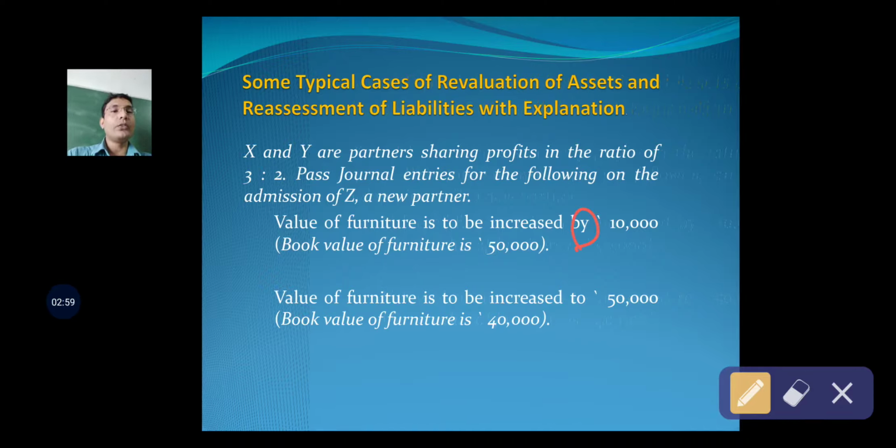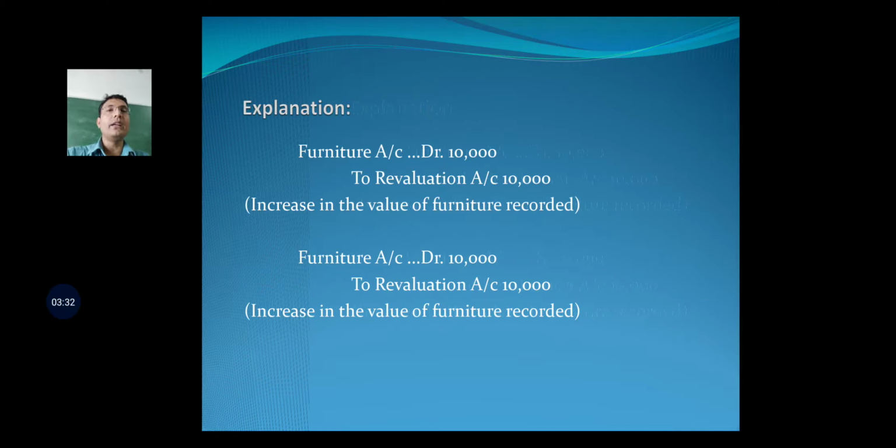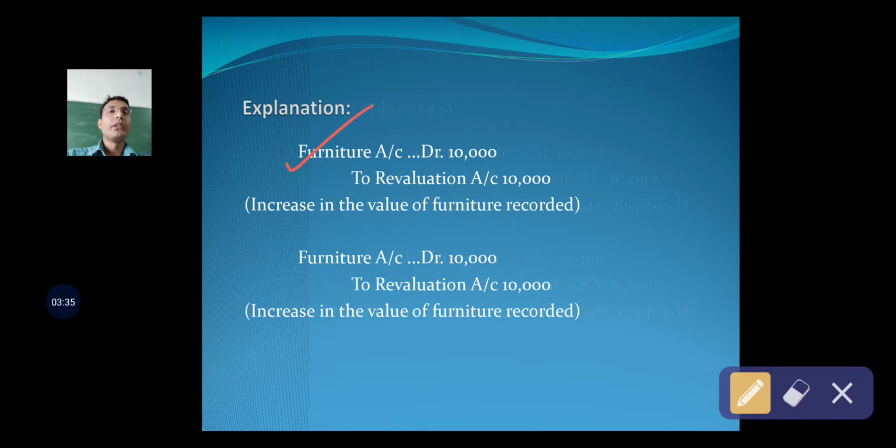Now this furniture value, that is 50,000, is to be increased by. Please note that over here it is written by. So please remember that when by is written, it means 50,000 is to be increased to 60,000. So the new value of furniture should be 60,000. And therefore you are required to debit furniture account with rupees 10,000 and credit this gain to revaluation account. Therefore the journal entry will be furniture account debit to revaluation account 10,000.